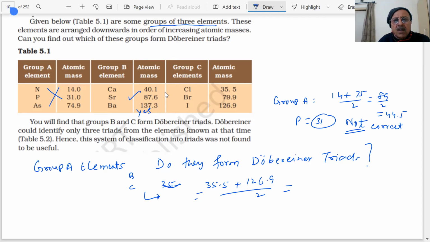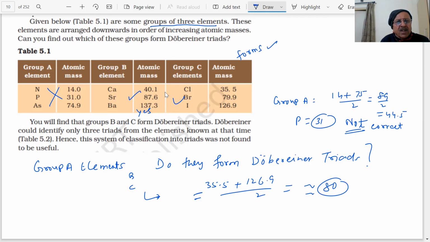We will add 35 and 127; you can do it approximately. 157 upon 2 is coming around 80. So that obeys. This forms.